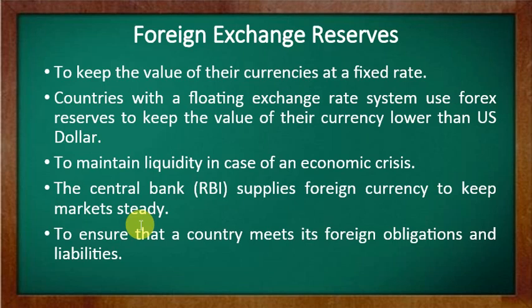So in this case the home currency's value is getting down in front of the dollar. In this situation RBI also says, I am the supplier of this foreign currency, so it takes initiatives to create a balanced situation and increase the exchange rate.